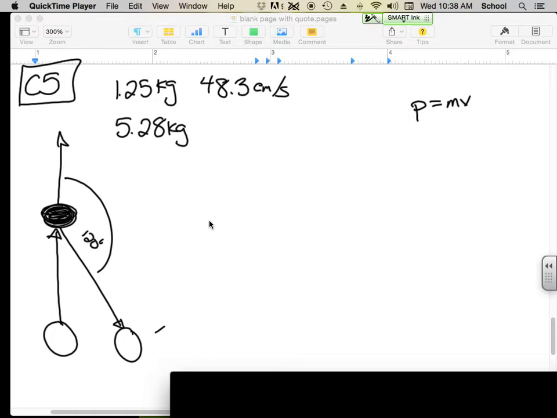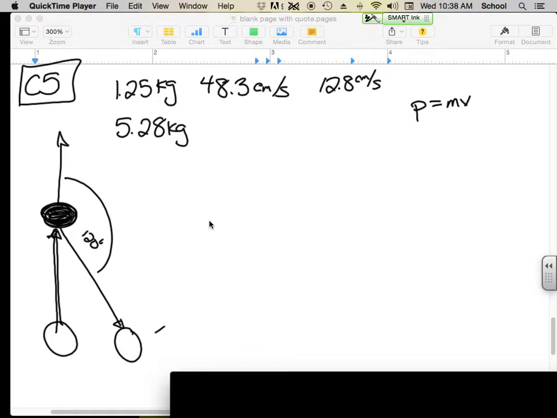So when the white puck comes in, it hits the heavier black one, and it bounces backwards over here. And now it goes from going 48.3 down to 12.8 centimeters per second. So it slows down considerably, and it's going backwards-ish. So we've got that. Now we want to know what happens to the black puck as a result of that. So the black puck, any guesses?